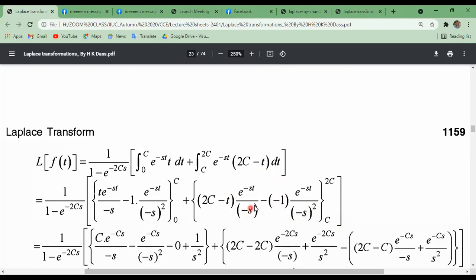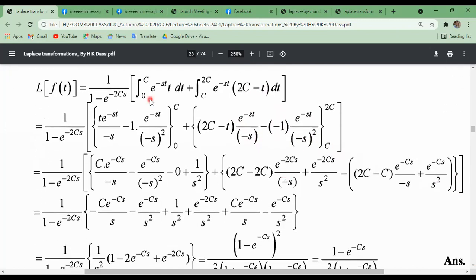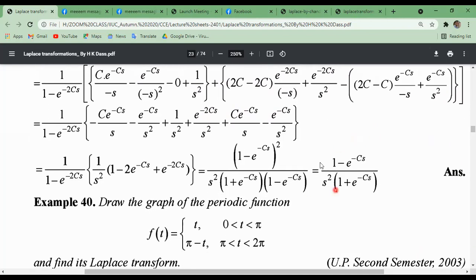So there are two minuses. Now putting the upper limit and lower limit, we get 0. Very easy integration. Now simplifying, we get the required result.